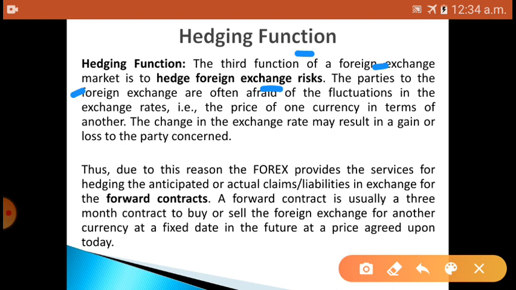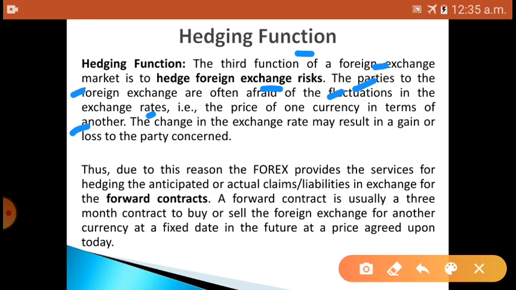Why are they afraid? Because of fluctuation in the exchange rate, where the price of one currency in terms of another currency changes, sometimes high and sometimes low.